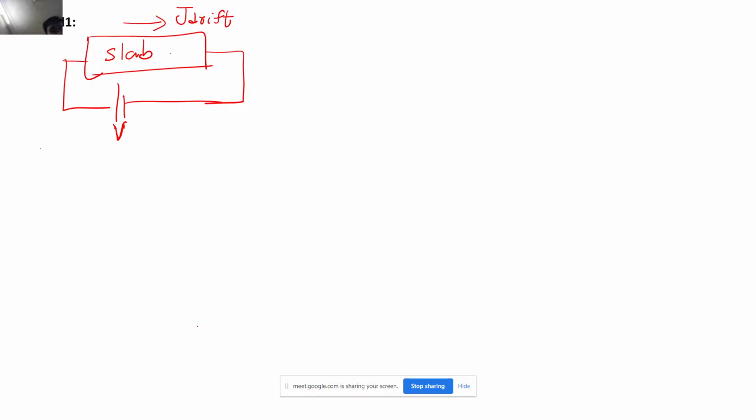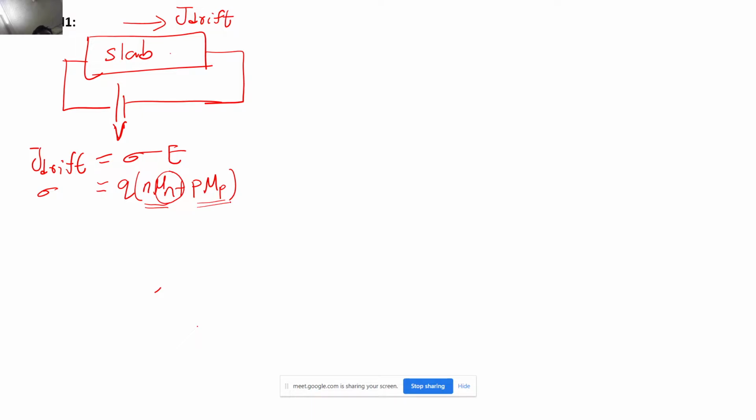So now you have J drift, which is sigma E, correct? Just note down this thing. From the lecture notes you must have observed what this sigma is: q times (n mu n plus p mu p), right? You know this. Now one slab has donors and another slab has acceptors. So n mu n for one slab is much greater than p mu p, and for the other slab p mu p is much greater than n mu n.